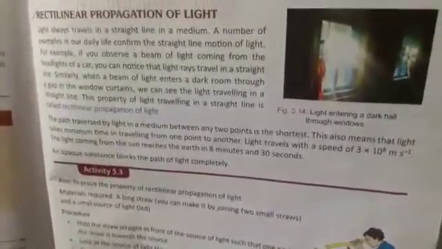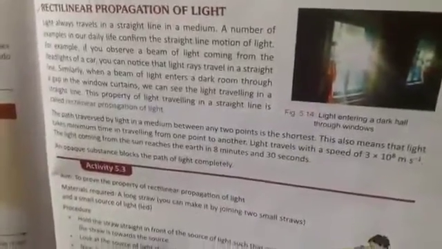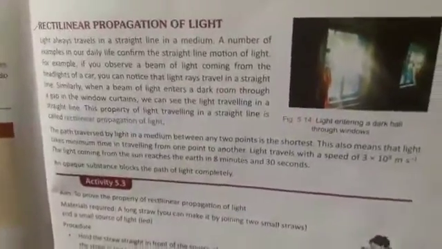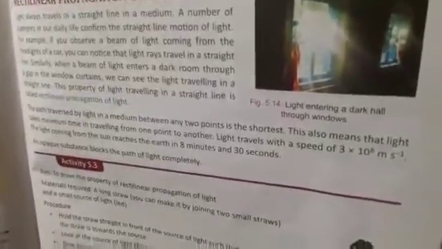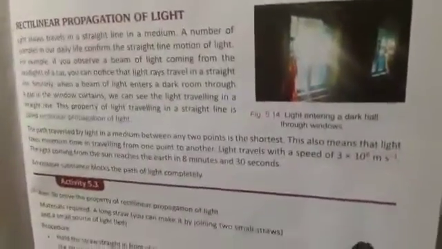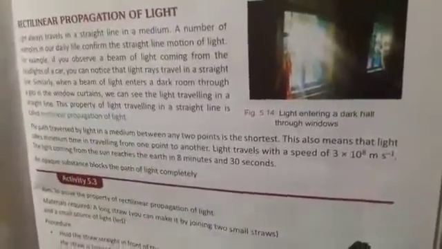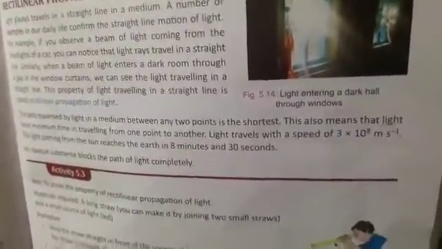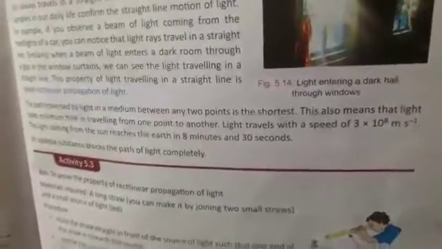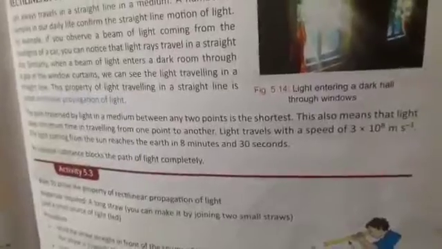The path traversed by light in a medium between any two points is the shortest. This also means that light takes minimum time in traveling from one point to another. Light travels with a speed of 3 into 10 power 8 meter per second. The light coming from the sun reaches the earth in 8 minutes and 30 seconds. An opaque substance blocks the path of light completely.